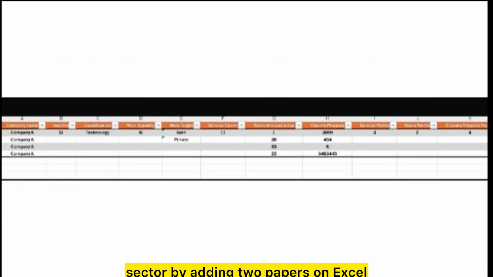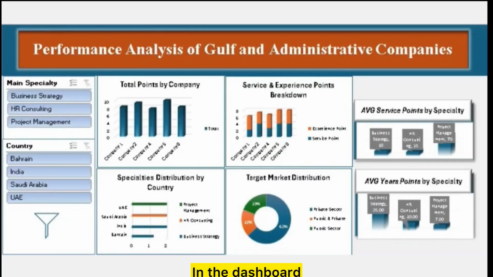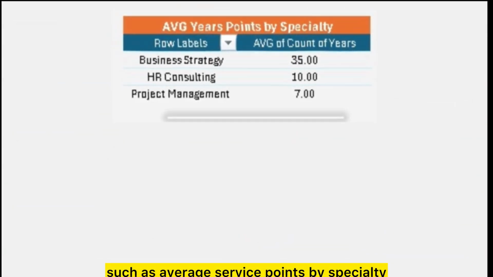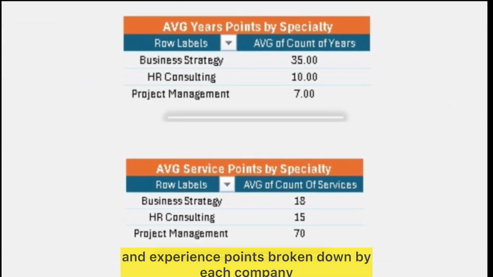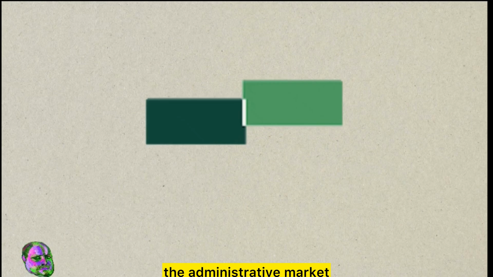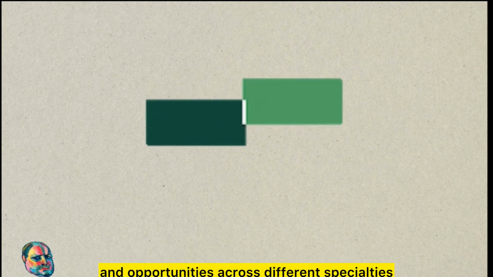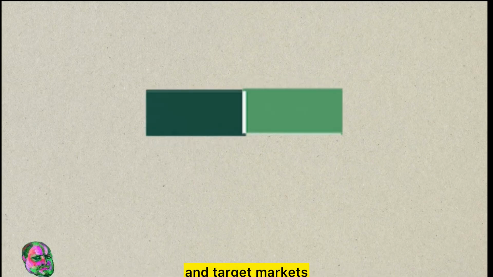After organizing all the companies by sector by adding 2 sheets on Excel, I visualized the data to showcase top companies in each sector. In the dashboard, you'll see comparisons, such as average service points by specialty and experience points broken down by each company, which highlight competitive positions within the administrative market. These insights are critical for identifying strengths and opportunities across different specialties and target markets.